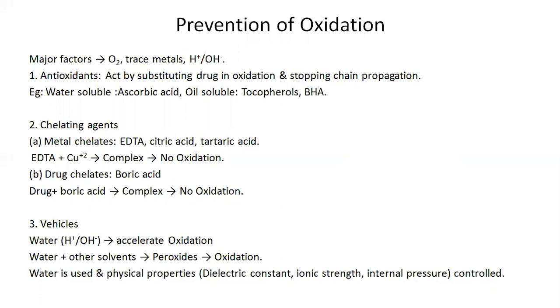Thirdly, we can change the vehicle or the solvent. As water is the universal solvent, it is used majorly, but it may impart hydrogen or hydroxyl ions and hence tend to increase the oxidation. So any other vehicle which is immiscible with water is added, to reduce the oxidation. Physical properties like dielectric constant, ionic strength and internal pressure can be controlled.